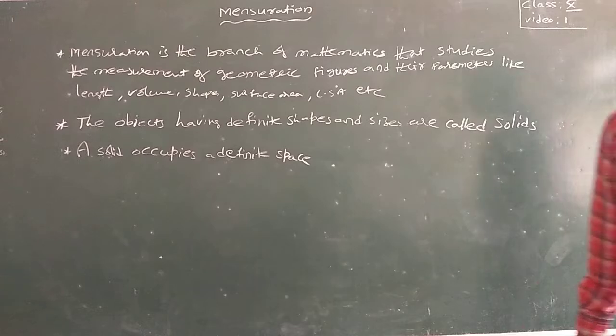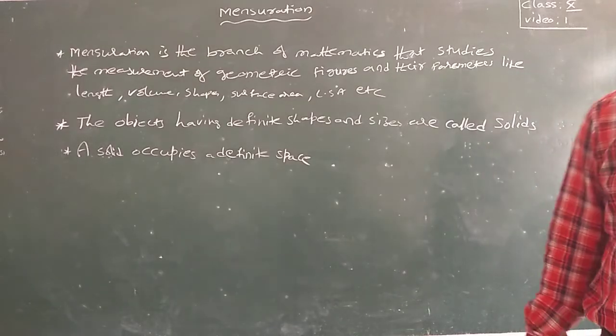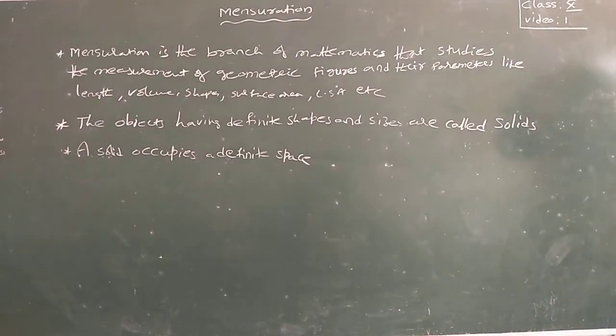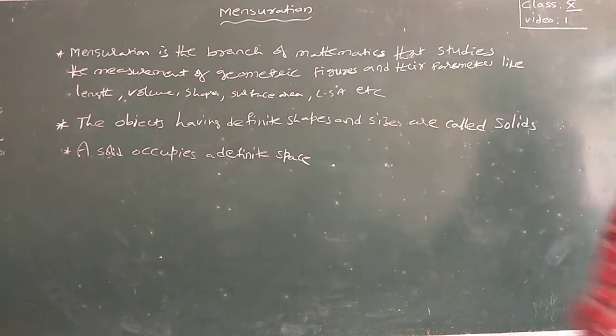To draw solid figures, three-dimensional figures, we need the x-axis, y-axis, and imaginary axis z.